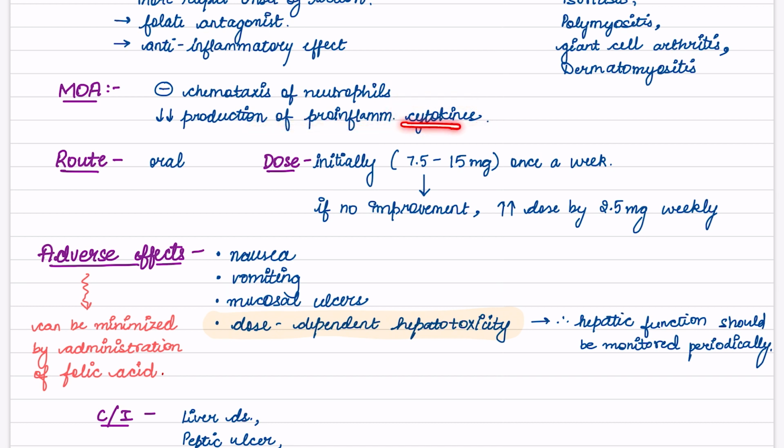If it decreases the inflammatory cytokines, then what were the cytokines doing? Disease progression, so the disease will not progress. Route is oral. Dose initially 7.5 to 15 mg is given once a week, and if no improvement is there, the dose is to be increased by 2.5 mg weekly.